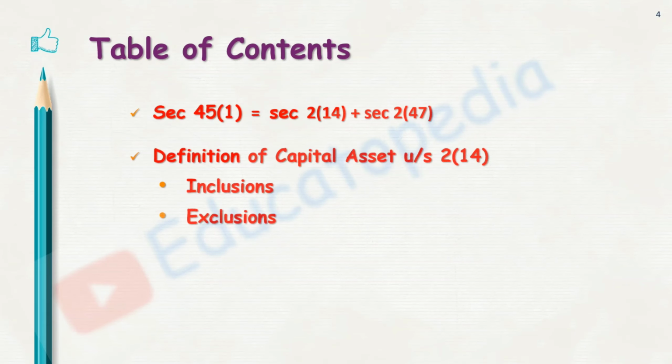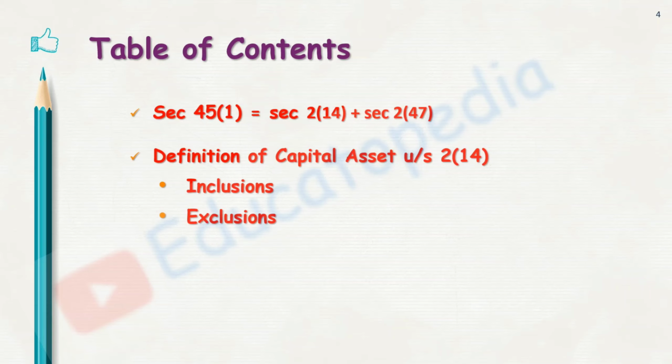Along with this charging section, see what we are going to see today. We saw just now the charging section. Now the charging section comprises two things: section 2 subsection 14 plus section 2 subsection 47. What is section 2 subsection 14? It is the definition of capital asset, because we need to understand in income tax which assets are termed capital assets and which are not.